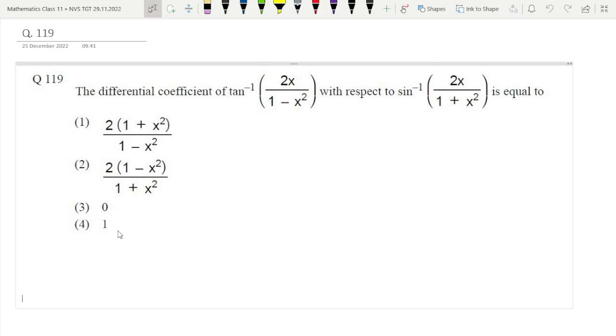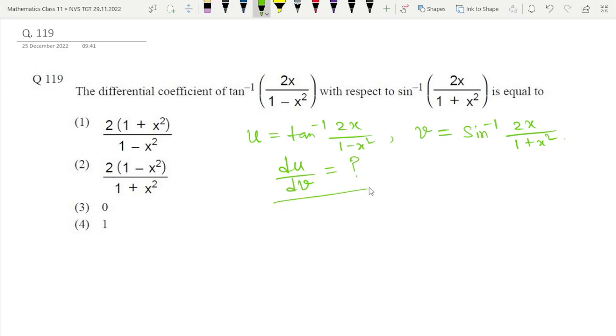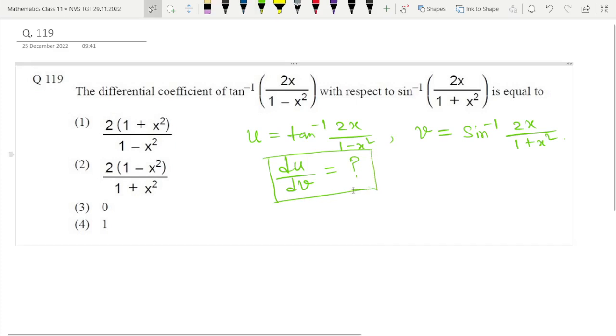Now question number 119 is on the screen. The differential coefficient of tan inverse of this with respect to sin inverse of this is equal to what? So actually we have to find what? Let us take u equal to tan inverse of 2x divided by 1 minus x square, and v equal to sin inverse of 2x divided by 1 plus x square. Then we have to find du by dv. Keep that in mind, that du by dv we have to find.